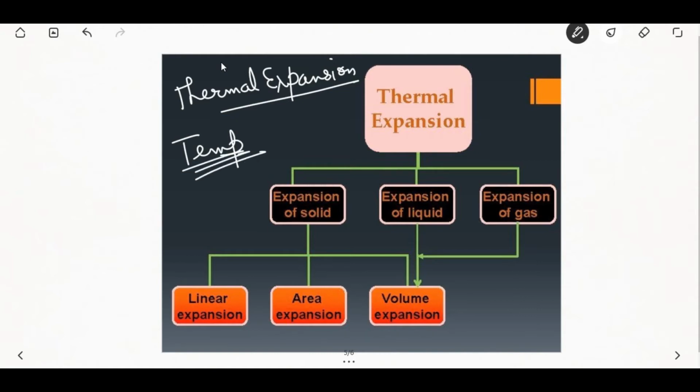Greater the kinetic energy, the vibration will increase. That will increase the amplitude and increase the internal energy. The interatomic spaces increase as well. That is known as thermal expansion.